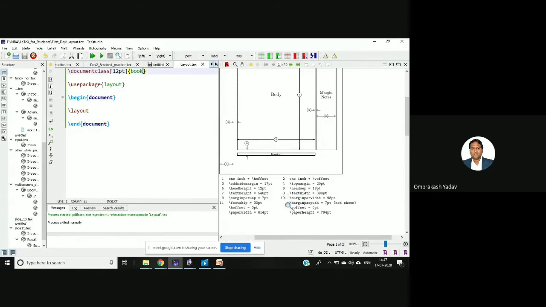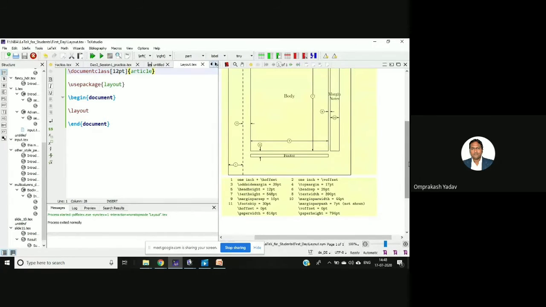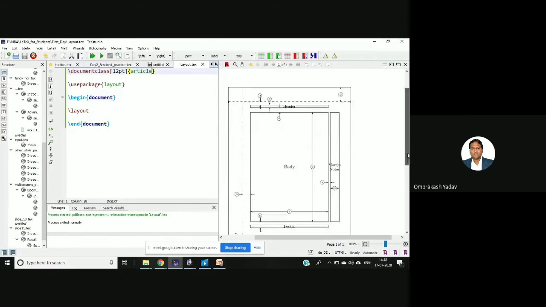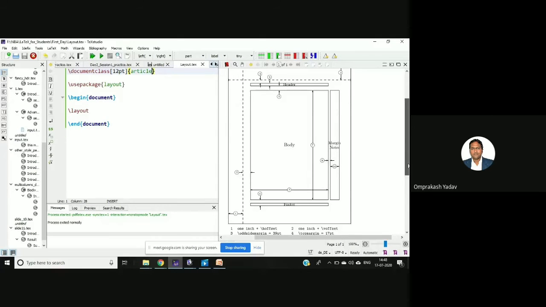So normally the university also mentions the same thing for the report and all, and it will just send you as an instruction. But if a little bit changes here and there, you can always set that. If we change this to article, okay, see, for the article the top margin is 17 point only, like report, and it has done some modification.